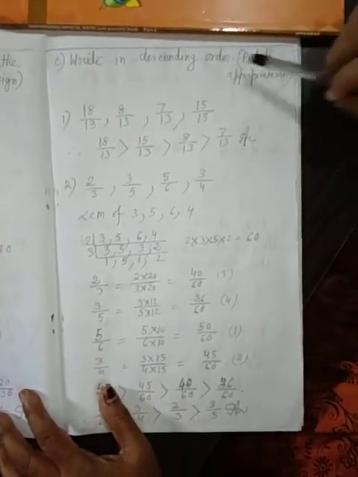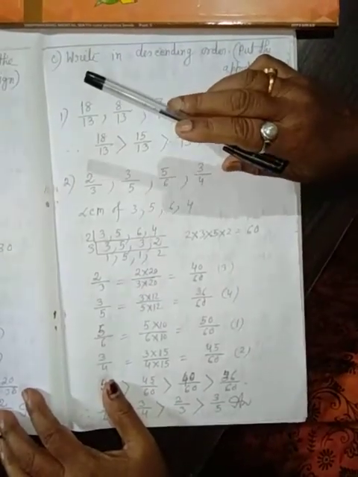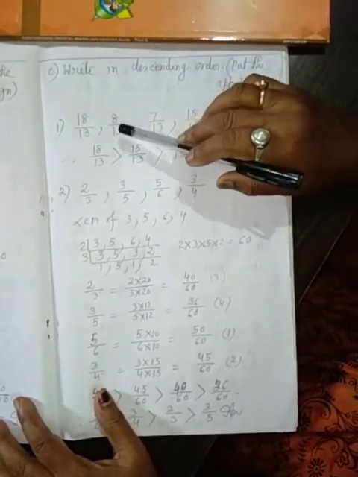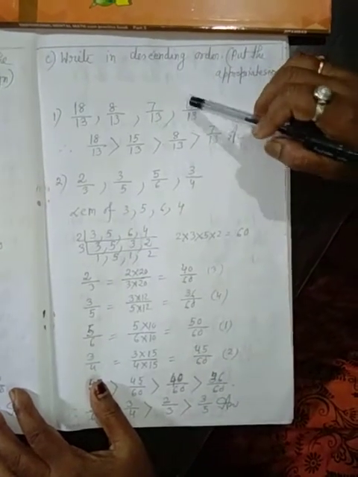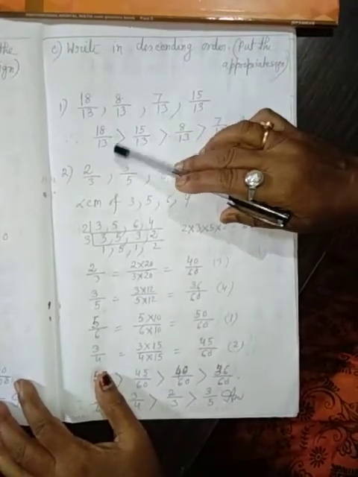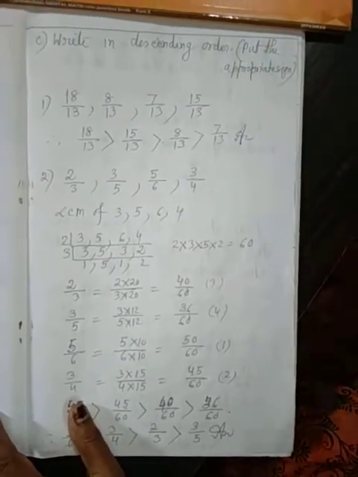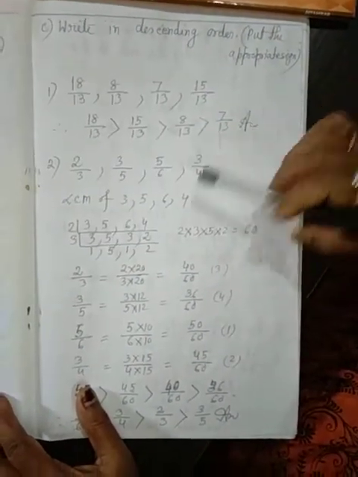Write in descending order. Put the appropriate sign. Descending means greatest to smallest. 18 by 13, 8 by 13, 7 by 13, 15 by 13. That is 18 by 13 greater than 15 by 13 greater than 8 by 13 greater than 7 by 13. So this is the answer.